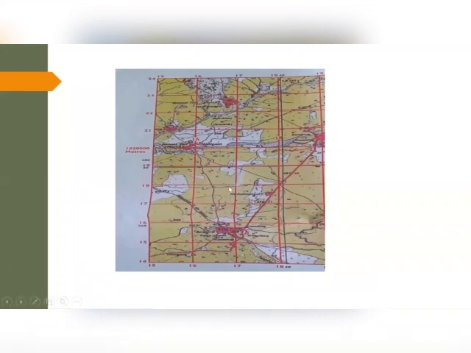And here is a preview of a real topographical sheet. You can see here 15, 16, 17, 18, 19. So these are what? Eastings. That means the values increase towards the east. And you can see the values here 14, 15, 16, 17, 18, 19, and it goes up to 24.